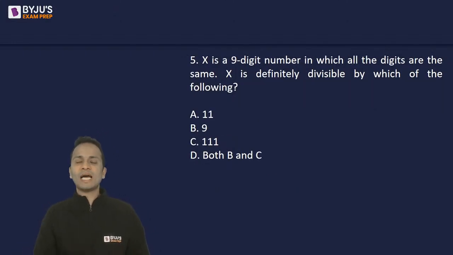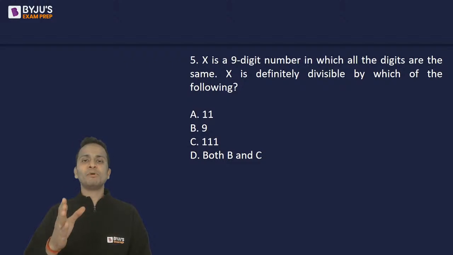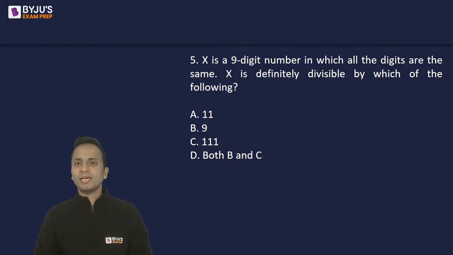Let's move ahead and look at our next question, question number 5. Now, question number 5, x is a 9-digit number in which all the digits are same. X is definitely divisible by which of the following? Now, very easy question. You can just take a random example of the number, okay, and then check it, divide by 11, divide by 9, divide by 111, and you can easily mark your answer.